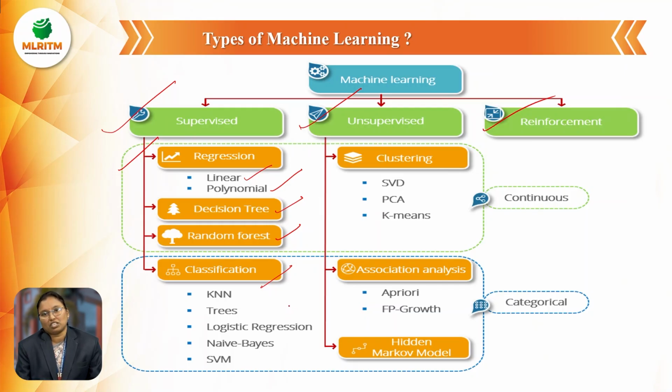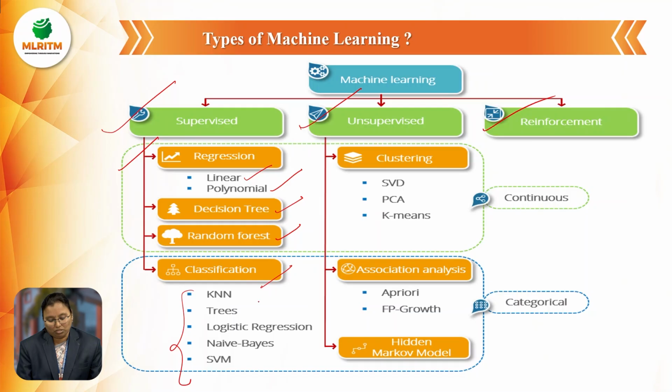What is meant by classification? The data is there, and we classify the data, meaning we divide it. How to divide the data? We give that data to the machine. In classification, these are the types. These are KNN. What is KNN?